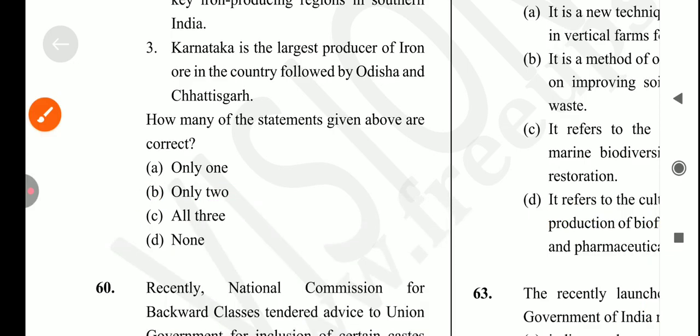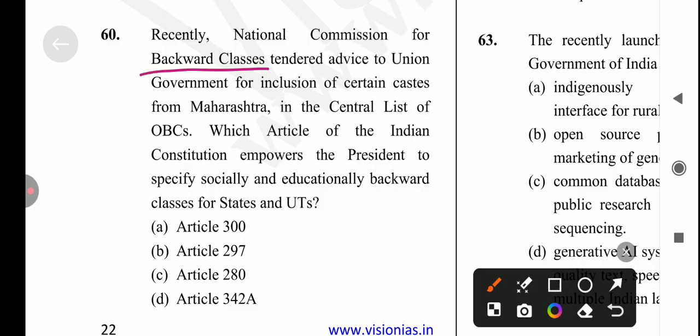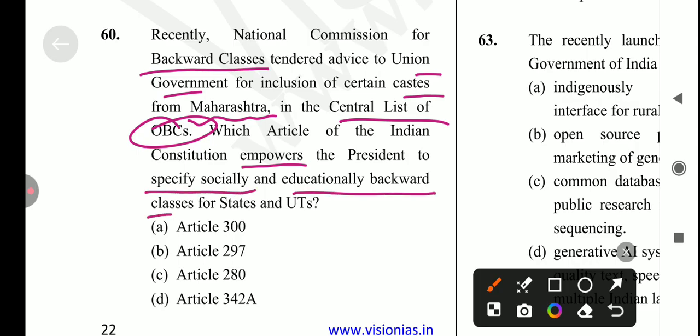Okay, let's come to the next question, which is: recently the National Commission for Backward Classes advised the Union government for inclusion of certain castes from Maharashtra in the central list of OBC. Which article of the Indian Constitution empowers the President to specify socially and educationally backward classes for states and UTs? So which article? Article 342A. Okay, so the answer is option D, Article 342A.